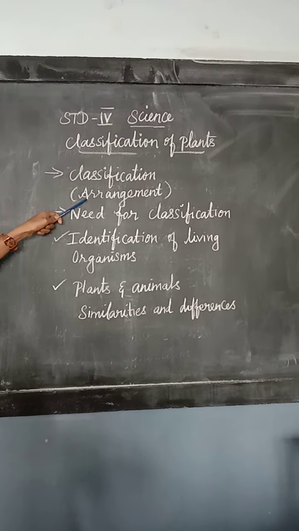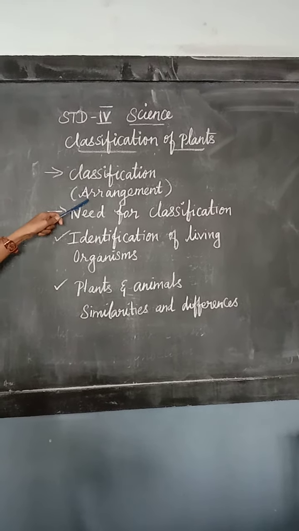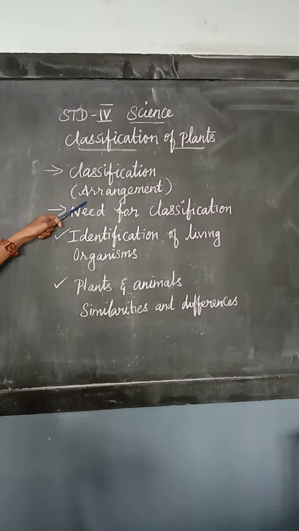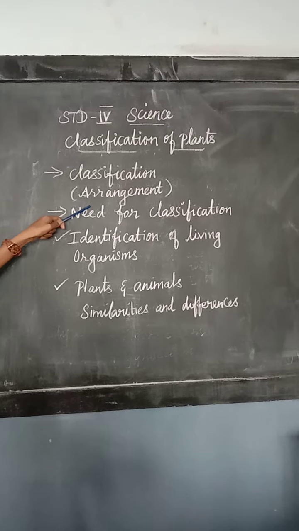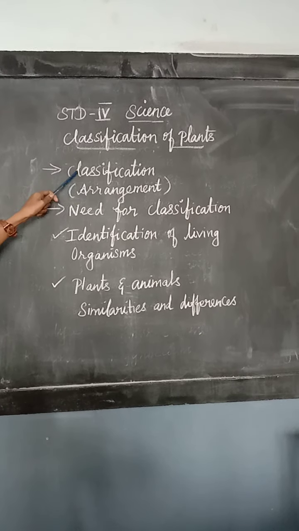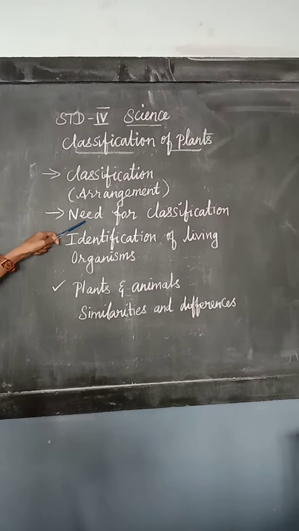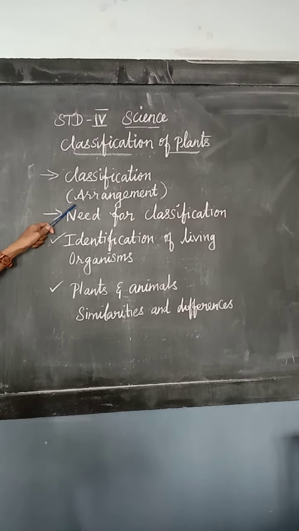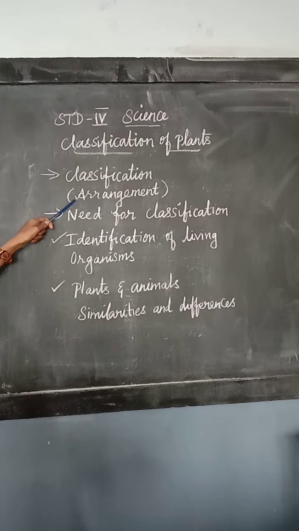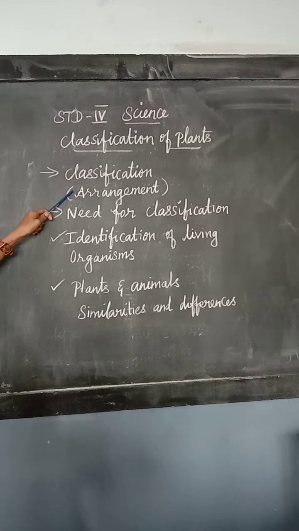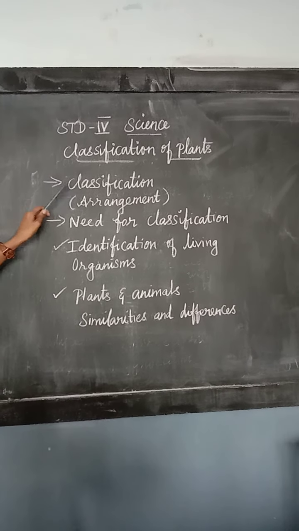In the case of root, we can arrange them as monocotyledon and dicotyledon. Monocotyledon plants have a fibrous root system and dicotyledon plants have a taproot system. Like that, the classification is arranged. And based on the stem and lifespan and seed, flower and color, we can arrange the species, that is, arrange the plants.